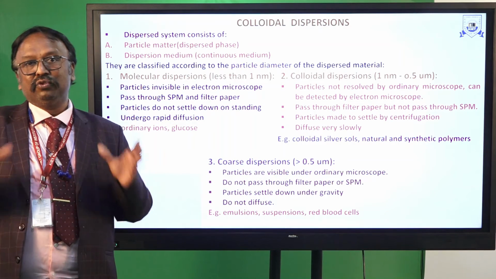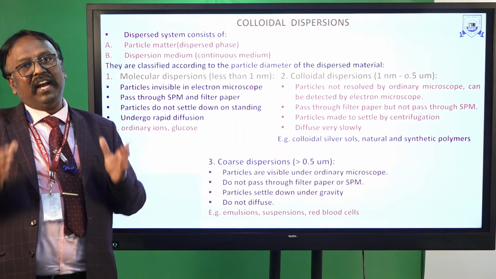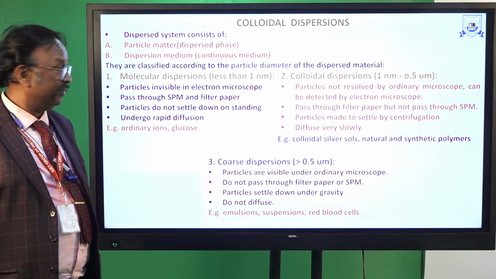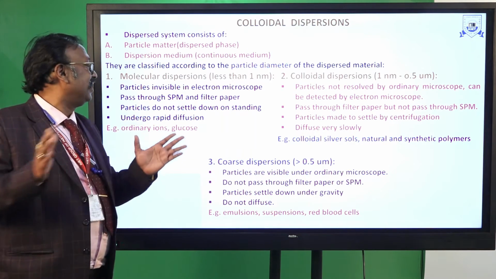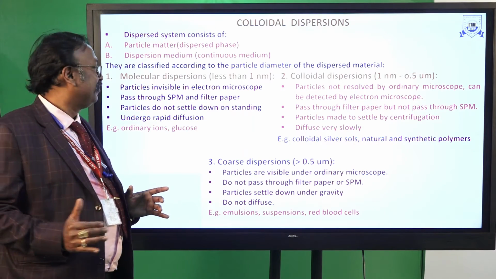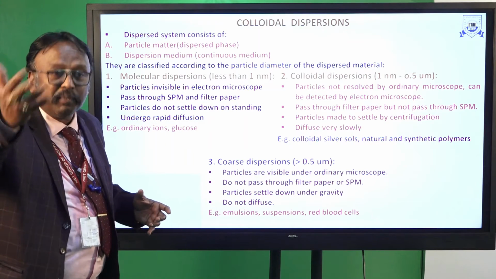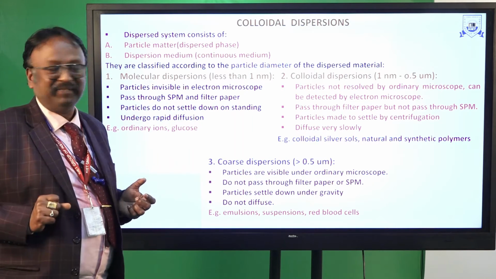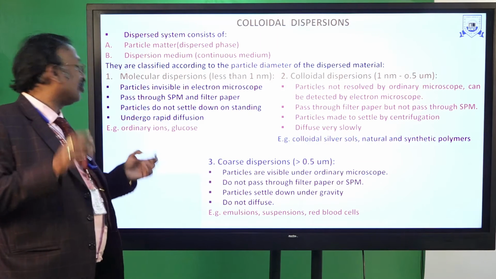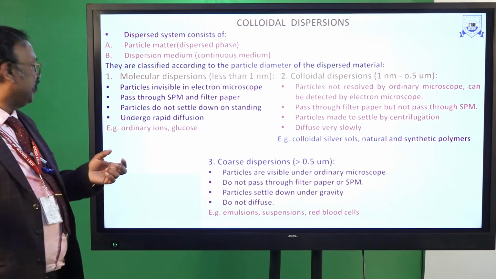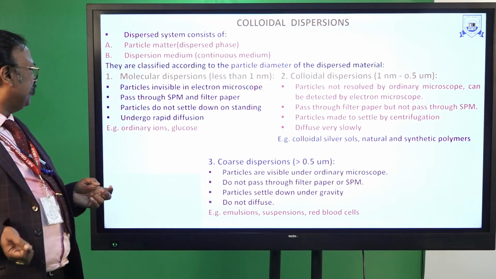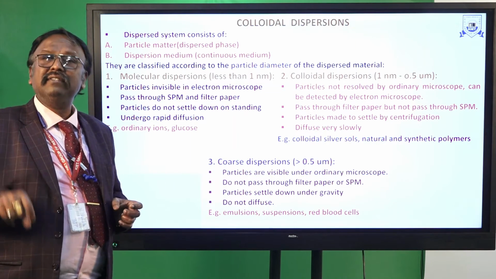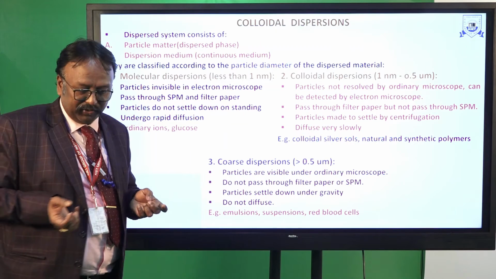The particles do not settle at the bottom, and even upon standing for a long period there is no sedimentation. The particles undergo rapid diffusion. For example, ordinary ions and glucose in water are examples of molecular dispersion.